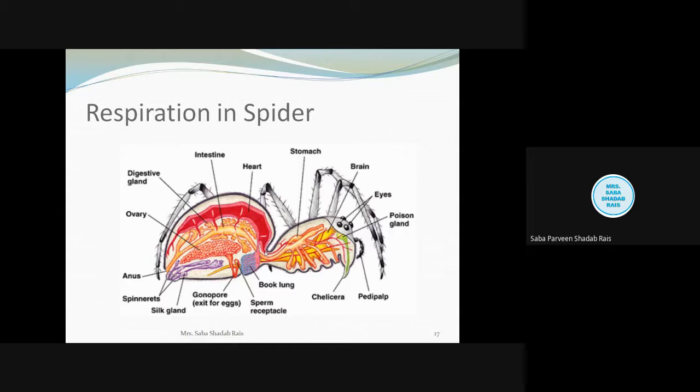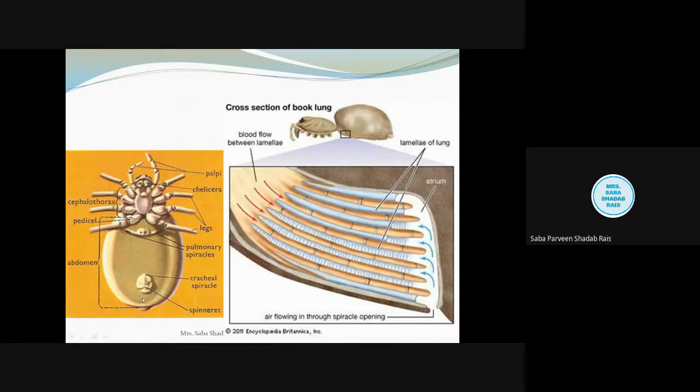Now, when we talk about the book lungs, they have a compressed sac-like cavity. You can see here, this cavity is called the pulmonary sac. The pulmonary sac is lined by a cuticle, and it divides into two parts: one is the pulmonary chamber, and another is the atrial chamber. So roughly this side is divided into two parts, the pulmonary chamber and the atrial chamber.